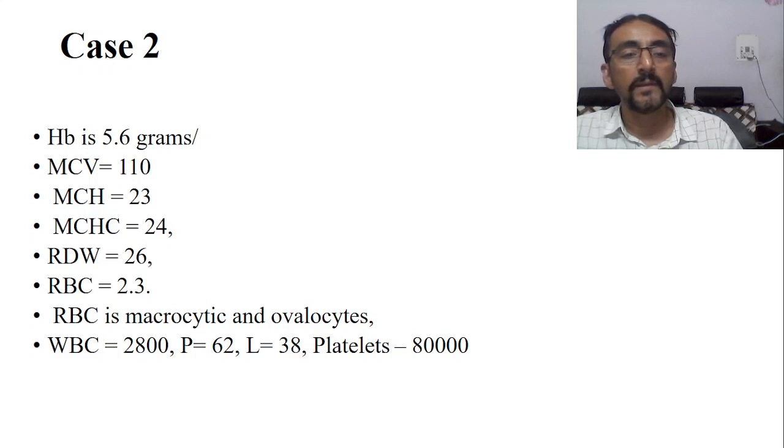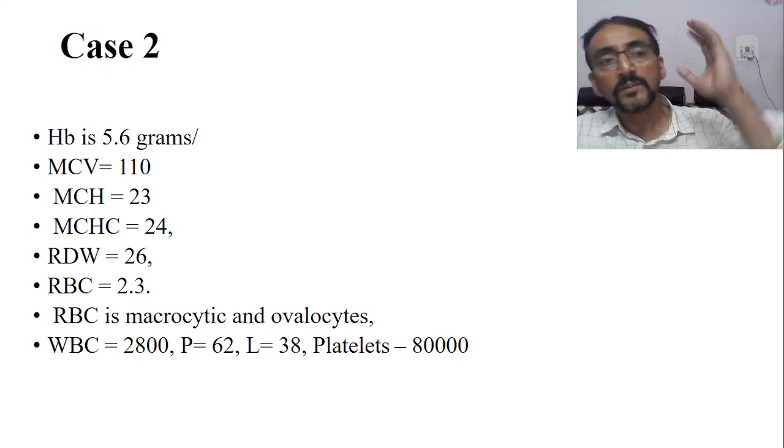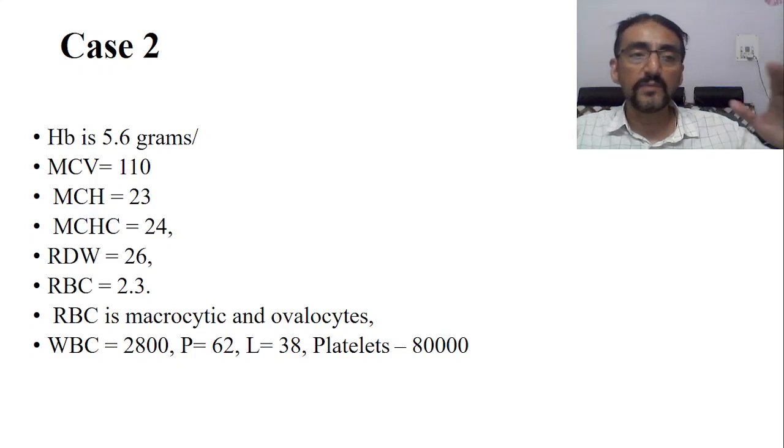Now come to the next picture. In the peripheral blood smear, RBC is macrocytic. We understood that when MCV was increased. Definitely RBC is macrocytic and megaloblastic, and there are ovalocytes, some abnormal cells also in the peripheral blood picture, not only macrocytes but oval shaped RBCs too. So this is about the RBC cell line.